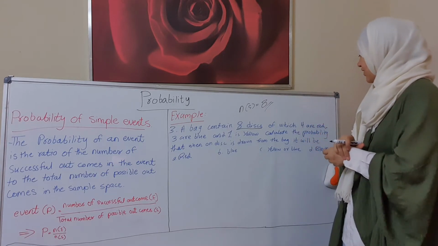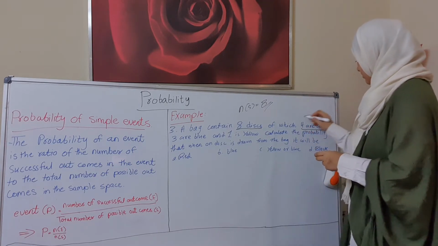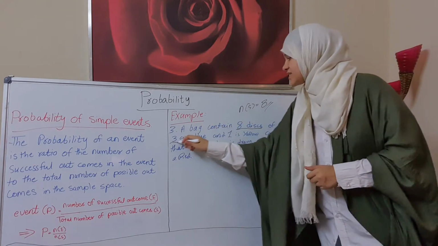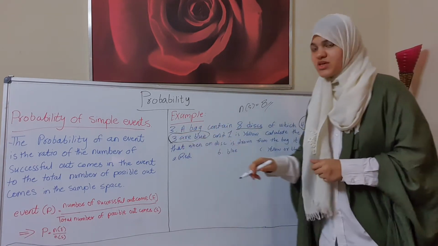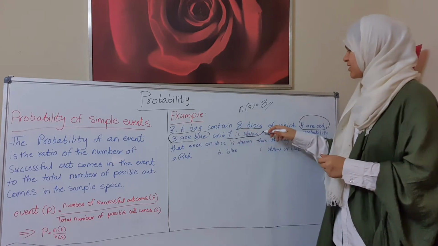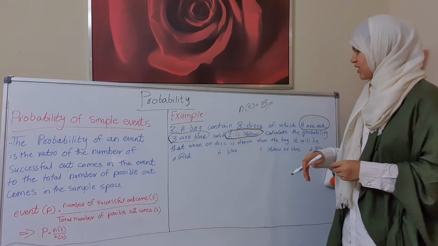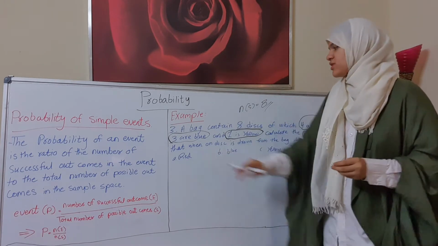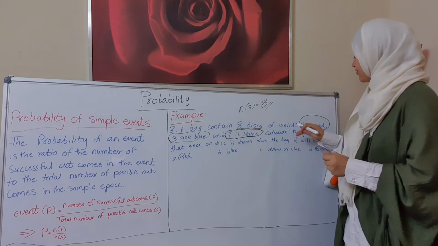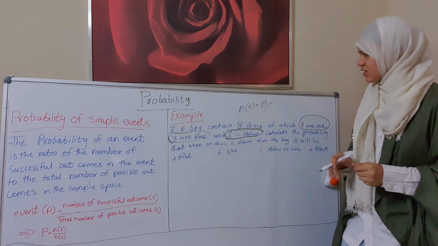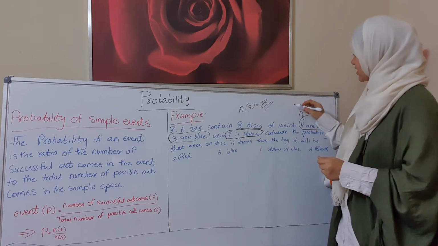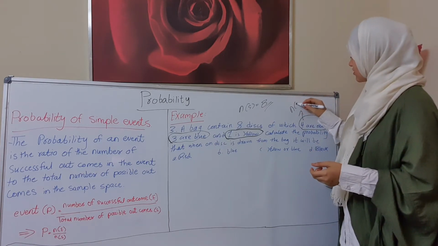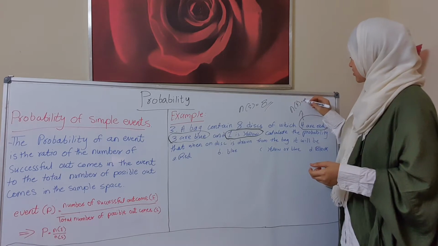Okay, now we have 4 red, we have 3 blue, and also 1 yellow. So calculate the number of red first of all. We have 4 red, so the number of successful outcomes is 4 here.